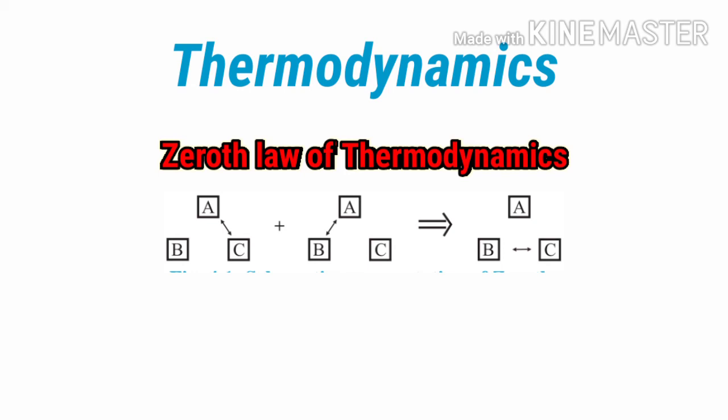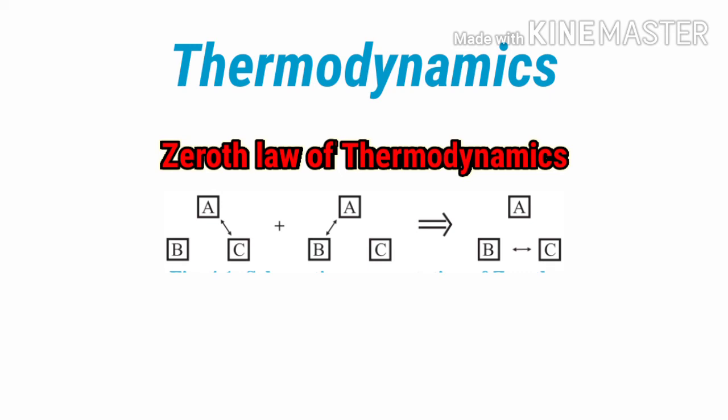After this demonstration of the diagram, we can say when the first system is in thermal equilibrium with the second system, and the second system is in thermal equilibrium with the third system, then the first system is also in thermal equilibrium with the third system. This is the simplest way of stating the zeroth law of thermodynamics.